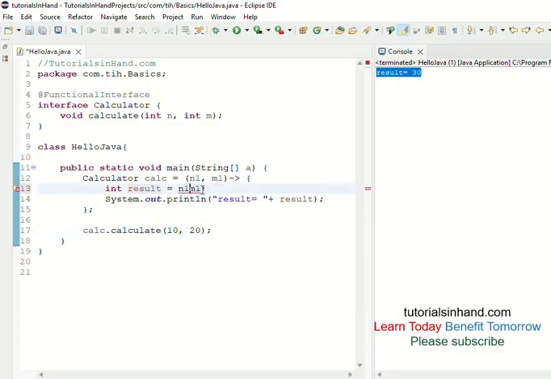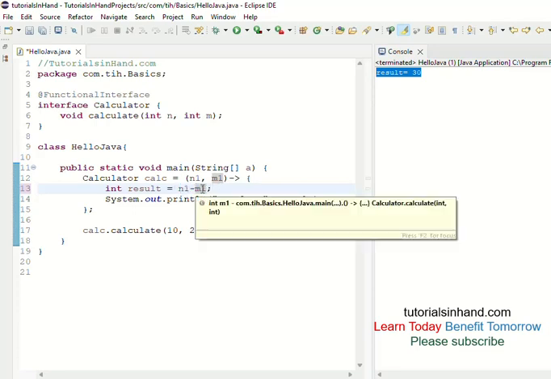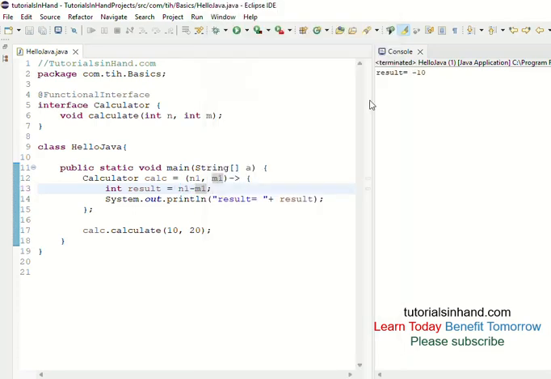Now you can change it to give you the subtract result. If you change the logic to subtract, it will start working as a subtractor, and you see the result of 10 minus 20 is minus 10, which is coming perfectly fine. This is how you can implement a calculator that will add, subtract, multiply, or whatever you want, or you can perform all the operations within the same place using something like add result. So let it be add result, so it will be plus.